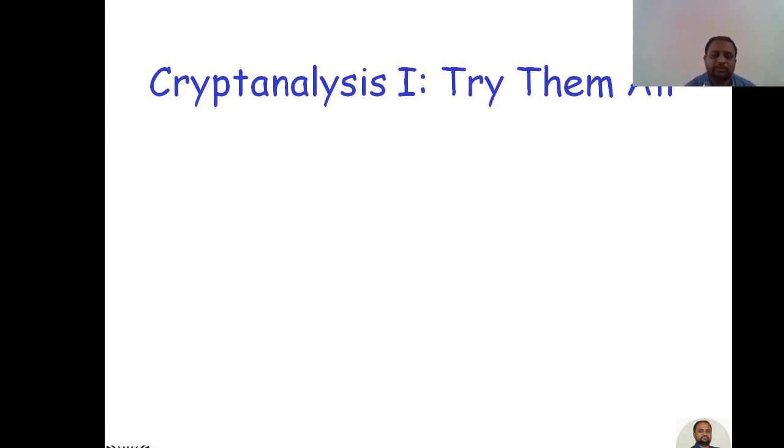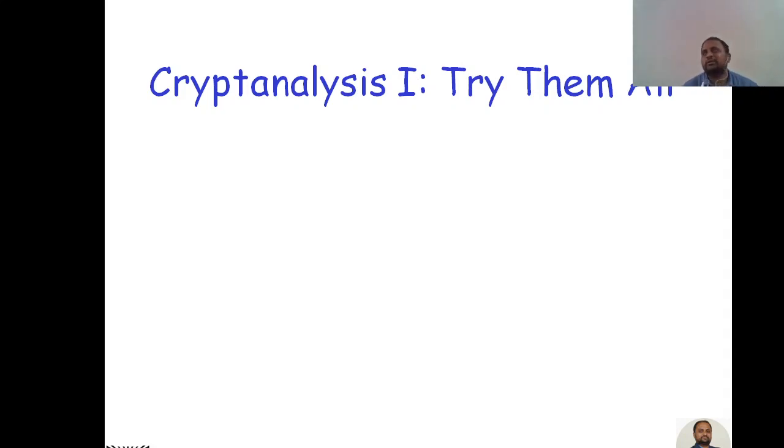What are the possibilities that a hacker can get the plain text from a particular ciphertext made by simple substitution cipher? Cryptanalysis is analyzing the ciphertext and trying to get the original plain text by the hacker. So the very simple concept here is to try them all.